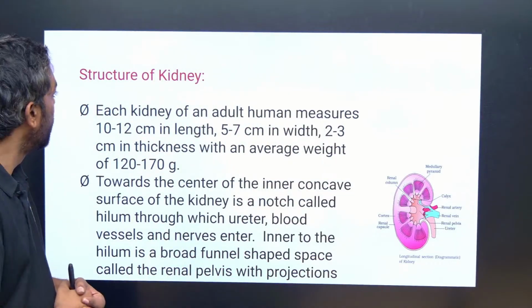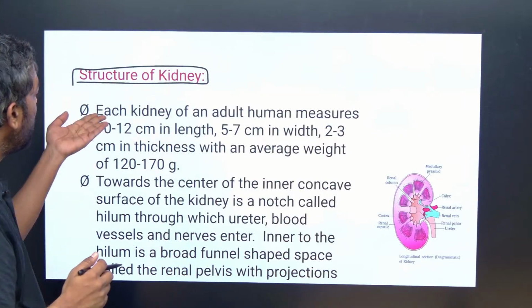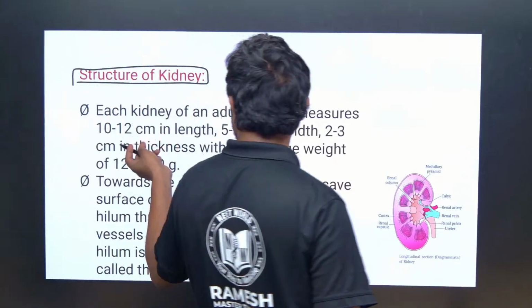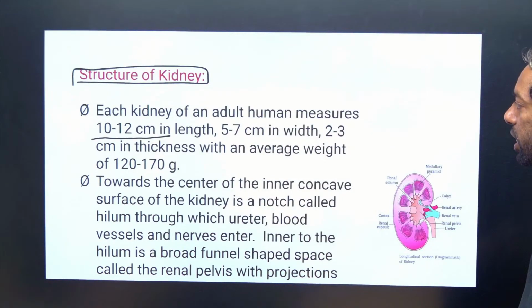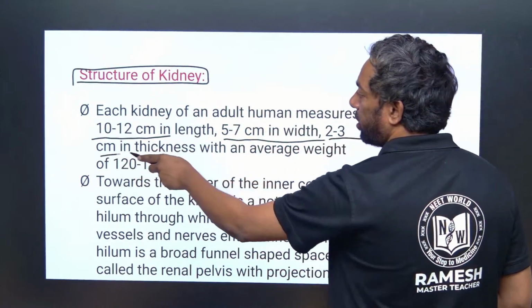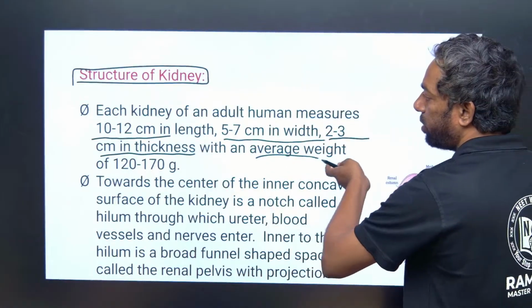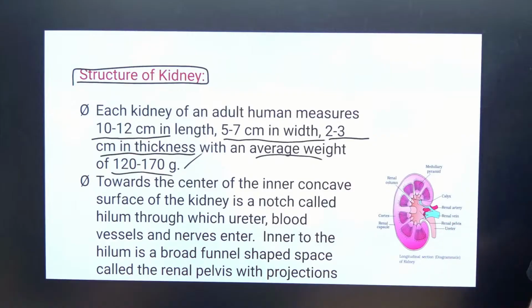Structure of the kidney. It is about the adult human kidney. It measures 10 to 12 centimeters in length, 5 to 7 centimeters in width, and 2 to 3 centimeters in thickness, and the average weight is 120 to 170 grams. Guys, they might ask you these numbers also, if they want to make an easy paper. Some people won't focus on these easy things. They can skip. That is a fault.